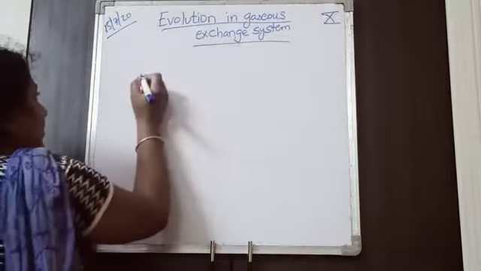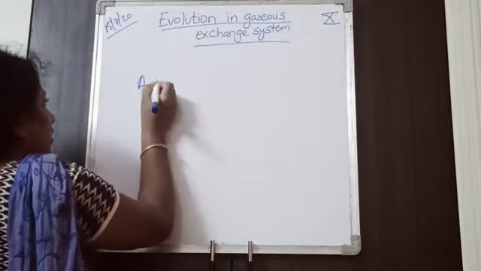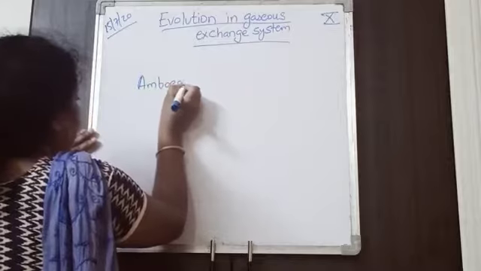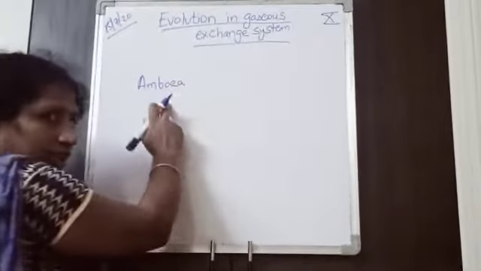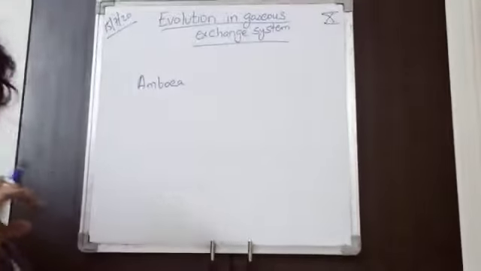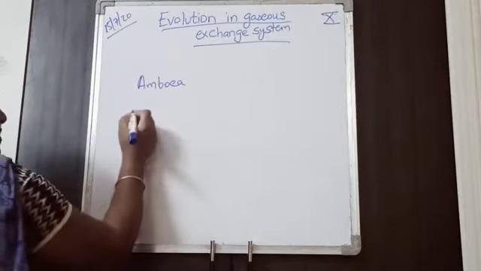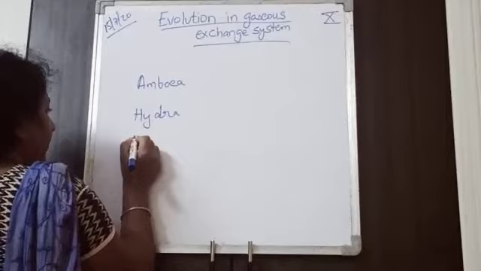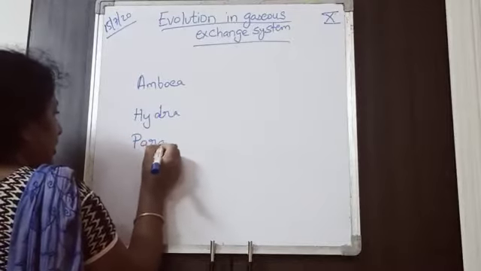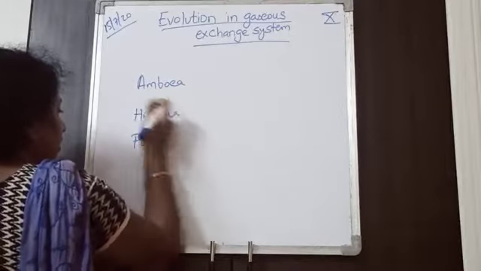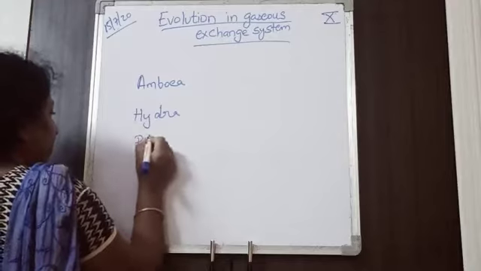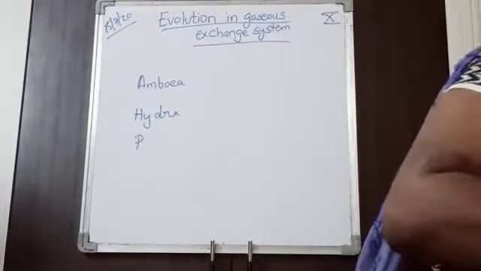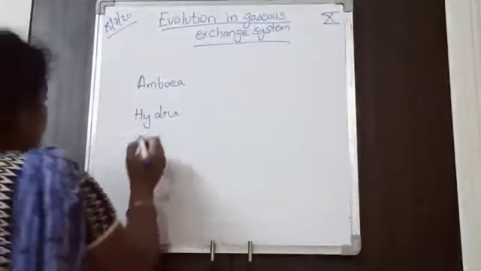If you see simple amoeba, this is unicellular. Even the simple multicellular organisms like Hydra and Planaria are given, Paramecium not.